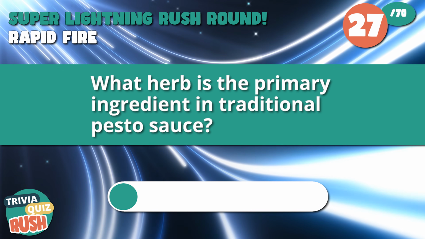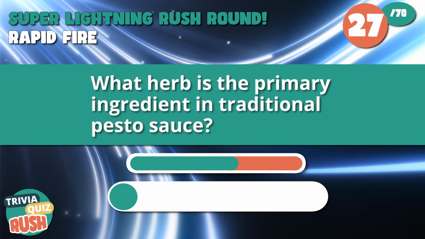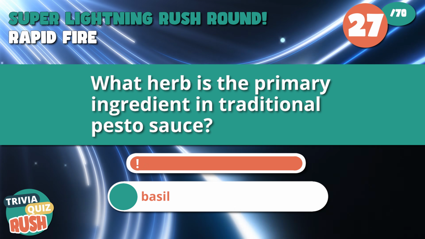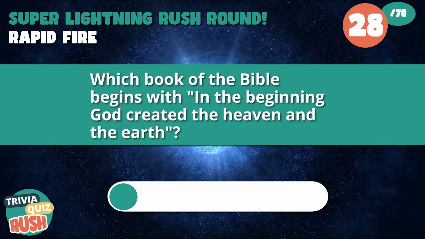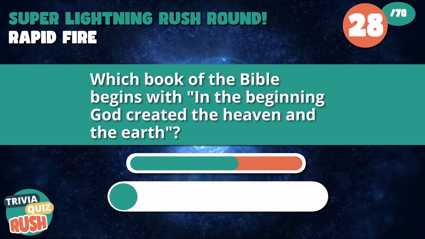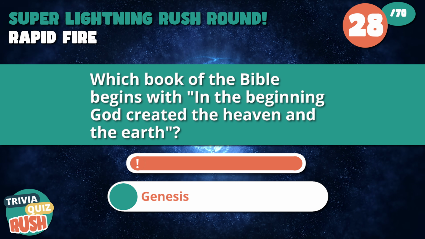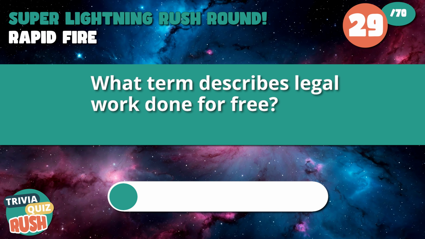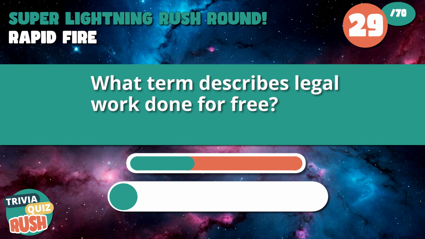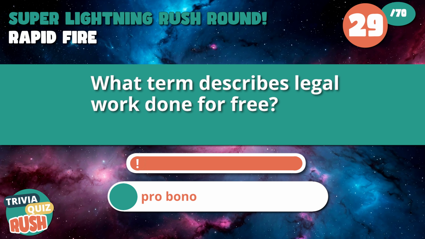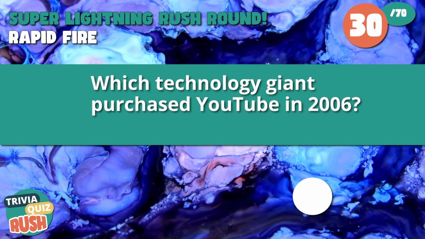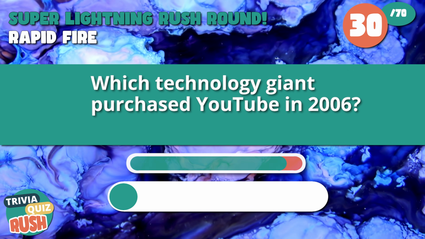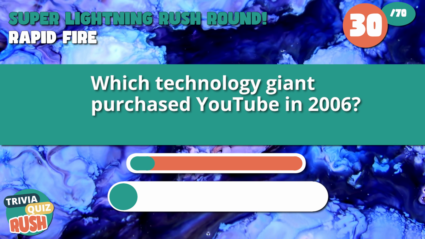What herb is the primary ingredient in traditional pesto sauce? It's basil. Which book of the Bible begins with, "In the beginning God created the heaven and the earth"? That's Genesis. What term describes legal work done for free? It's pro bono. Which technology giant purchased YouTube in 2006? That's Google. Let me know how you did in the comments down below.